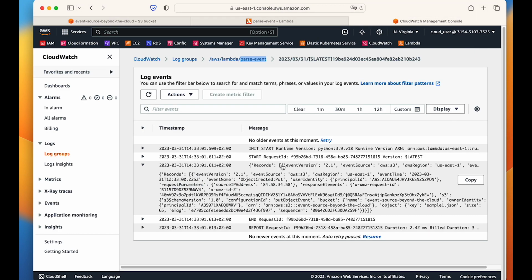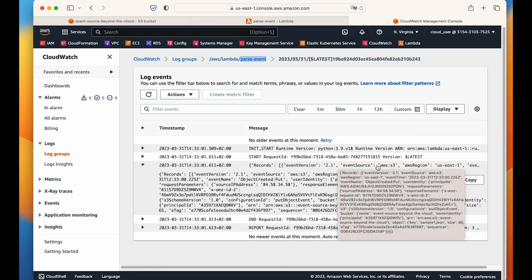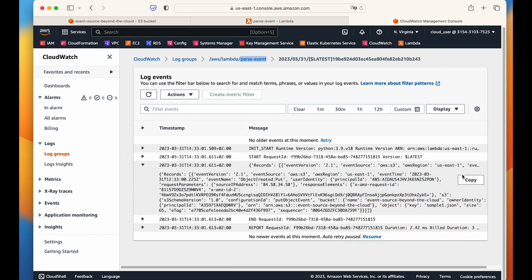So we see here Records. This is the event version, and the event source is AWS S3. And this is our region. It also contains the bucket name. Here is the bucket name, the name of the bucket is this one, and also the key name. The key is in the object section, in the object key, and the name is sample1.json.